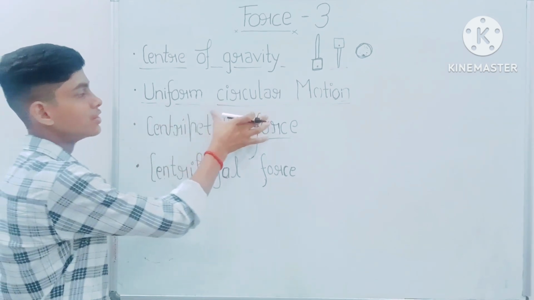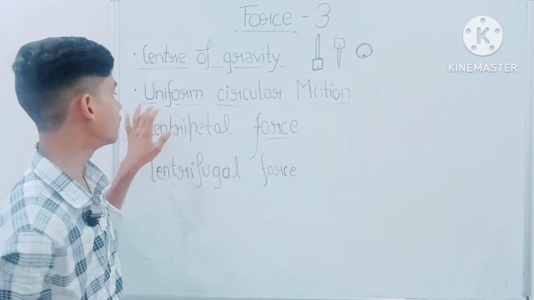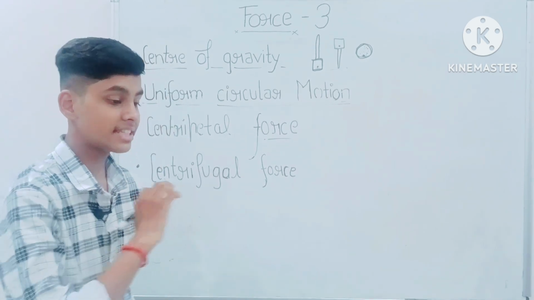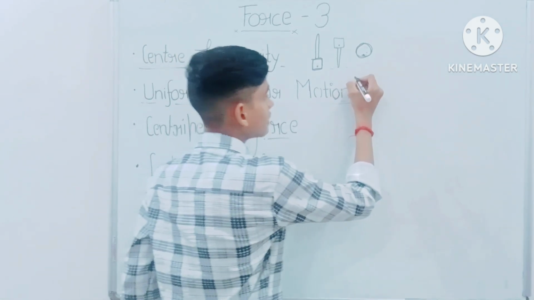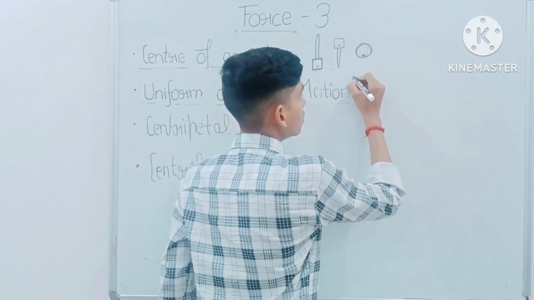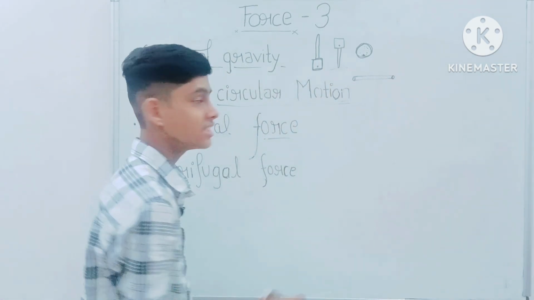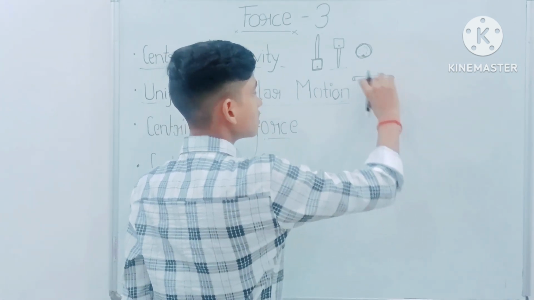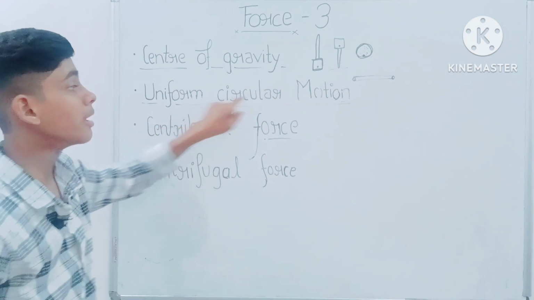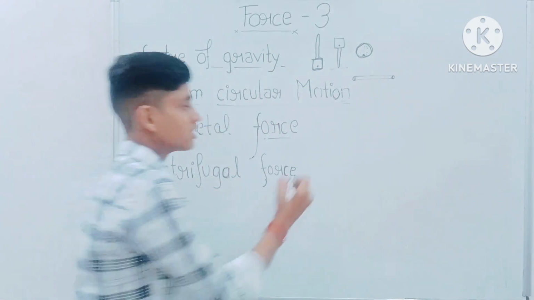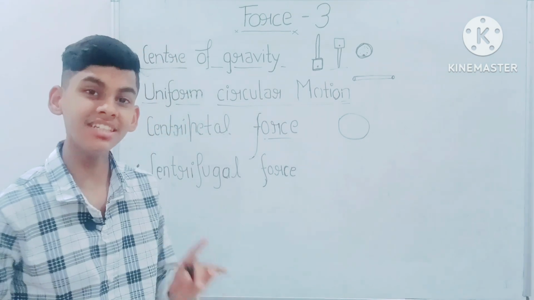Now the second is uniform circular motion. What do you mean by uniform? Uniform means the same at everything. Let's say there is a PVC rod. You have seen the PVC rod. It is also known as uniform, as the weight of all the parts is the same. That's uniform motion, circular motion. Circular means in a circle, and motion means not in rest.